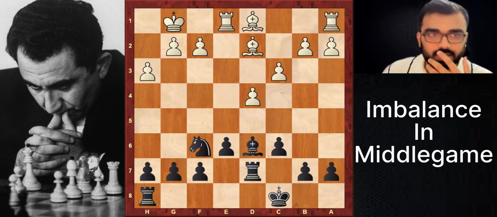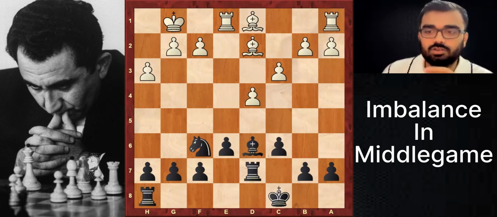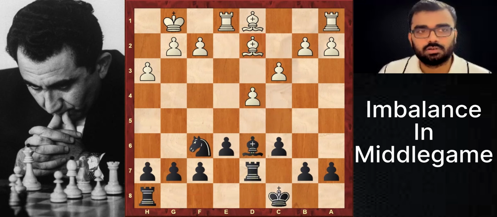Don't tell me what you will play here. It's black to play. What is black trying to do here, basically? What is going on? Just tell me what is going on here. I don't want what moves black will play. I want to understand what is going on right now. Sir, I'm done with filling out my chart. So should I tell? Tell me what is going on.